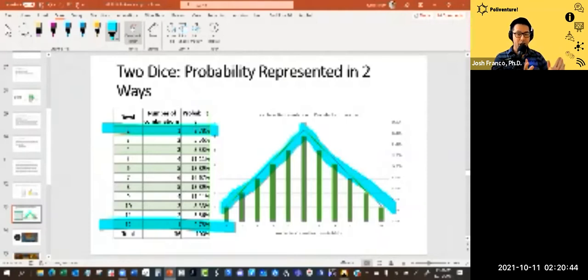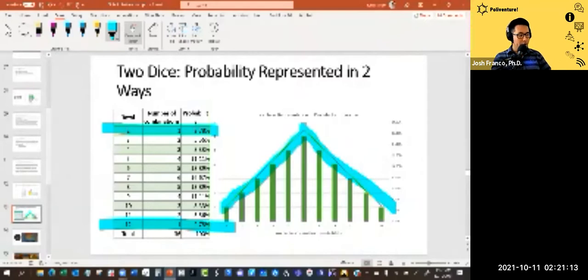Now, which two die numbers would you need to roll in order to get a 12? Your first die would have to be a 6 and your second die would have to be a 6, because 6 plus 6 equals 12, right? And the chance of you rolling that is 2.78%. So in this case, what you'll see is that this begins to generate a distribution of what's possible with respect to combinations of die rolls.